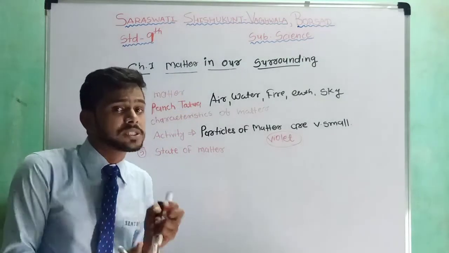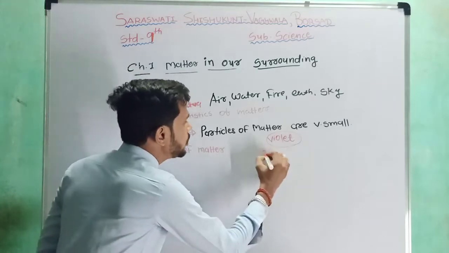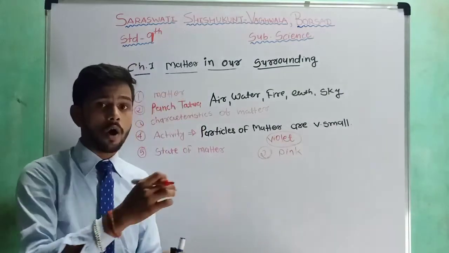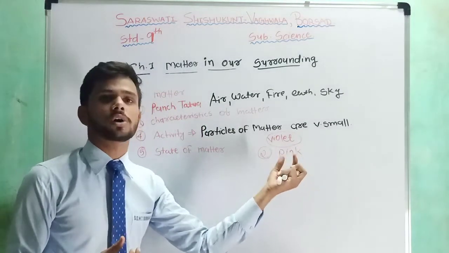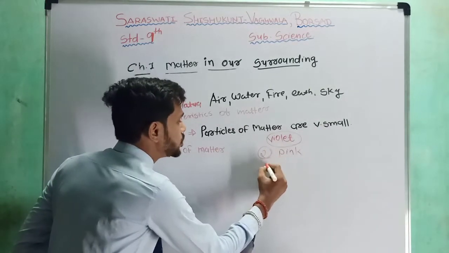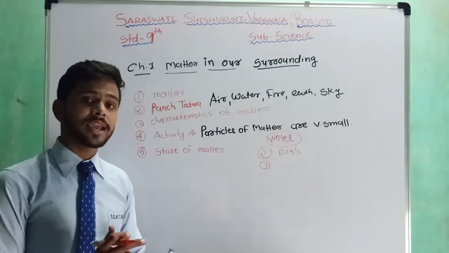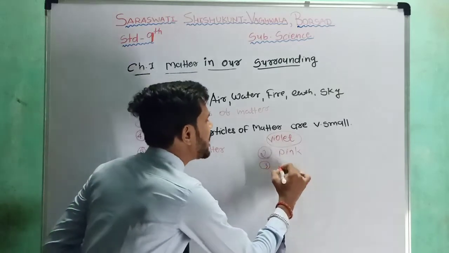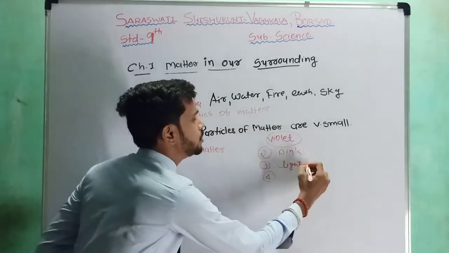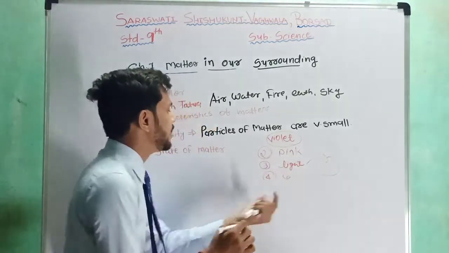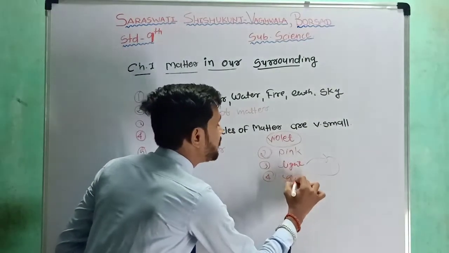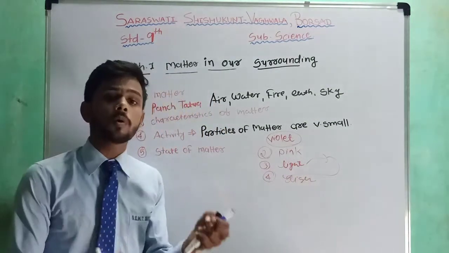Again we could observe some color in beaker number 2 also, and that is pink. Now again we take 10 ml of the solution from beaker number 2, which is pink in color, and add it to beaker number 3. Again we can observe some color, but it is light pink. And again we take 10 ml of the solution from this beaker and add it to beaker number 4, and we can observe a very light pink color.